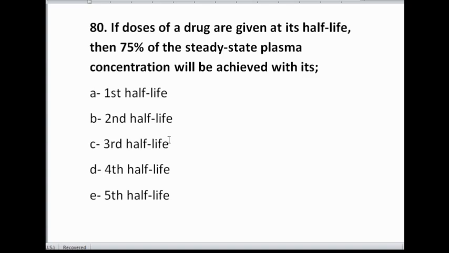So actually we know that if we give the doses of a drug at its half-life, then 50% of the steady state plasma concentration will reach after the first half-life, 75% will reach after the second half-life, and so on and so forth. So the correct option in this is B. 75% of the steady state plasma concentration will be reached after the second half-life of the drug.